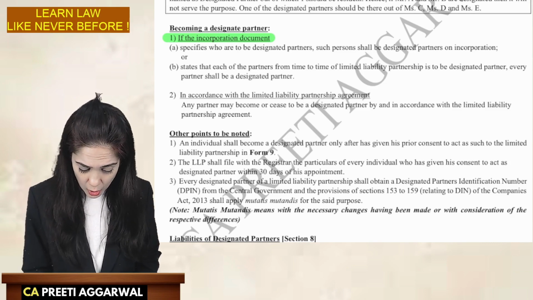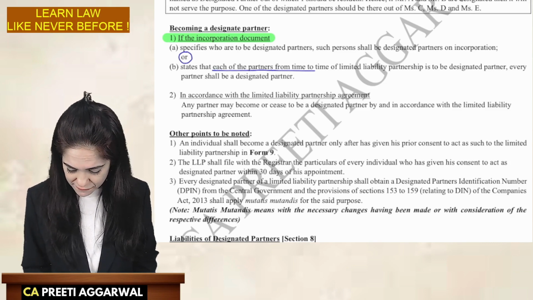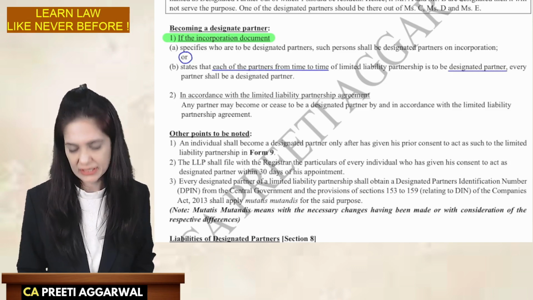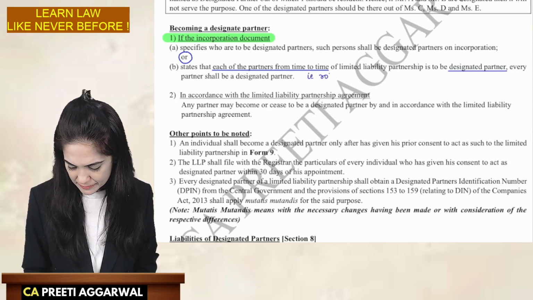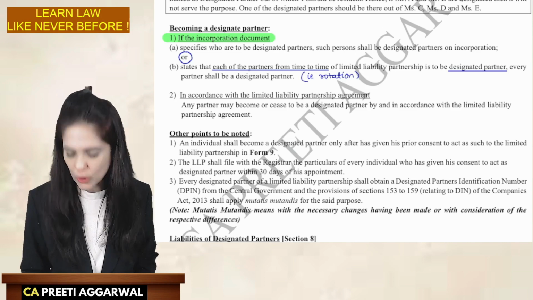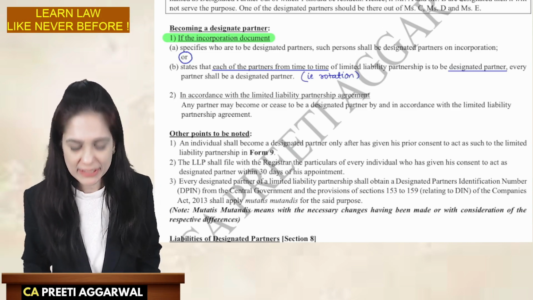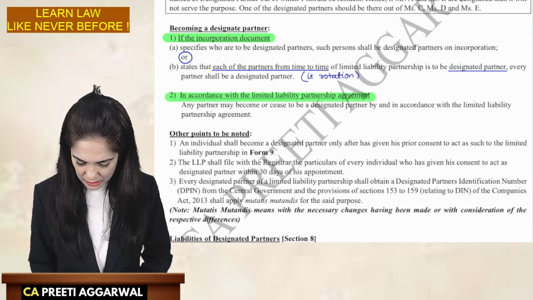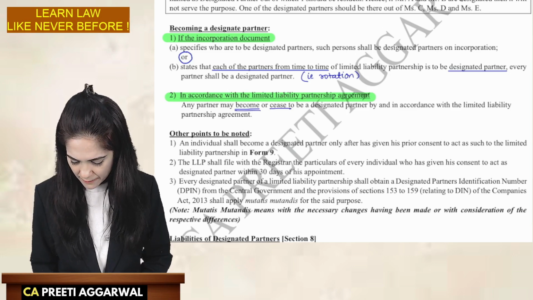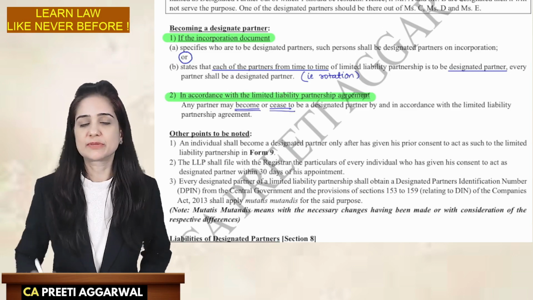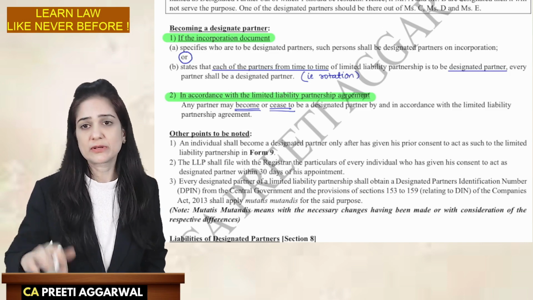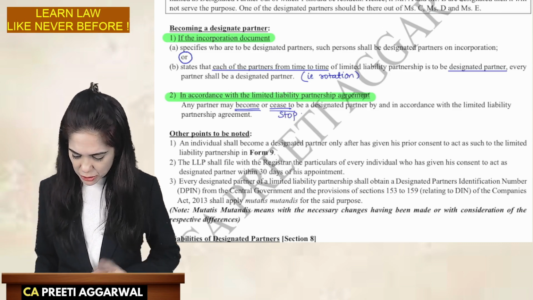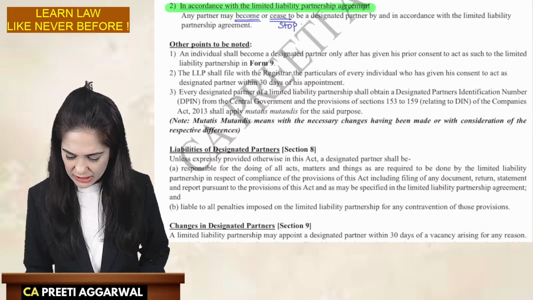Or it may state that each of the partners from time to time of the LLP will be the designated partner, then every partner will be the designated partner. This is nothing but rotation, so each partner will get an opportunity of becoming a designated partner. Sometimes, in accordance with the LLP agreement, any partner may become, or cease to be, a designated partner. So the procedure of who will be considered a designated partner and when you will cease to be one is all mentioned. An individual will become a DP only after he gives his prior consent.